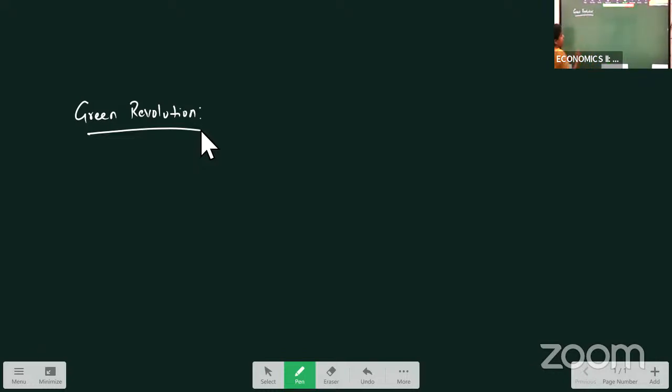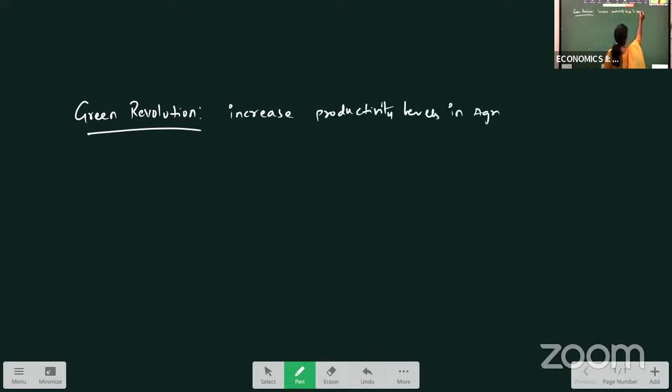What is Green Revolution? Revolution means sudden increase in the output. Okay. Green Revolution is related to agricultural sector. So to increase the productivity levels in the agriculture, the strategy was introduced.